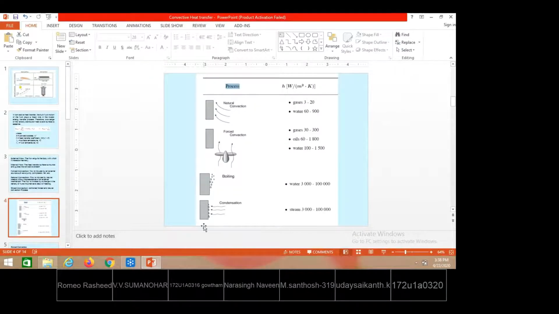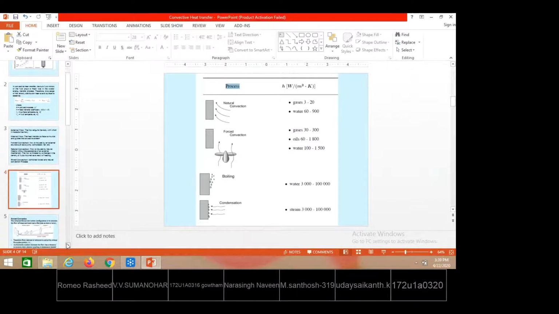If the solid is at low temperature and the vapor at high temperature, when they come in contact, the vapor, by dropping its temperature, gets condensed and flows over the surface. In this case also, the expected value of the heat transfer coefficient: during condensation, both phases, vapor and liquid, are in existence. The expected values of the heat transfer coefficient are again 3000 to 1 lakh watt per meter square Kelvin. That means during boiling and condensation, more heat transfer is possible. If the h value is more, the heat transferred in the form of convection is very high. That is the meaning, and that is what we have described.